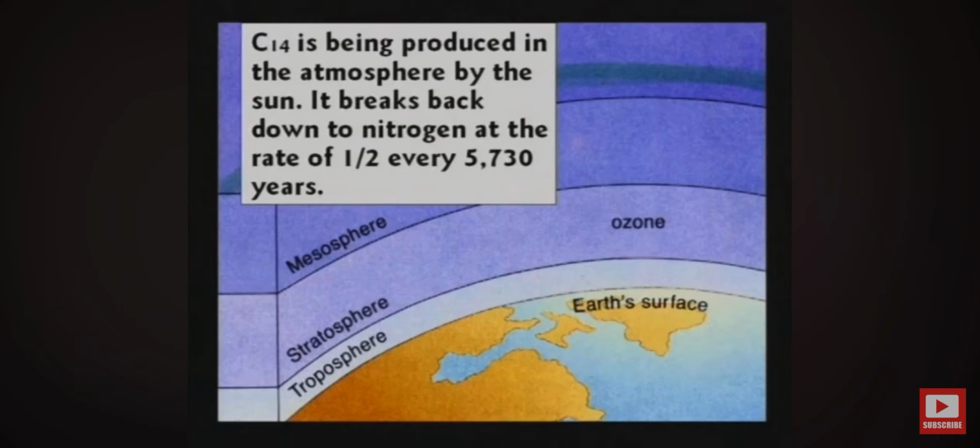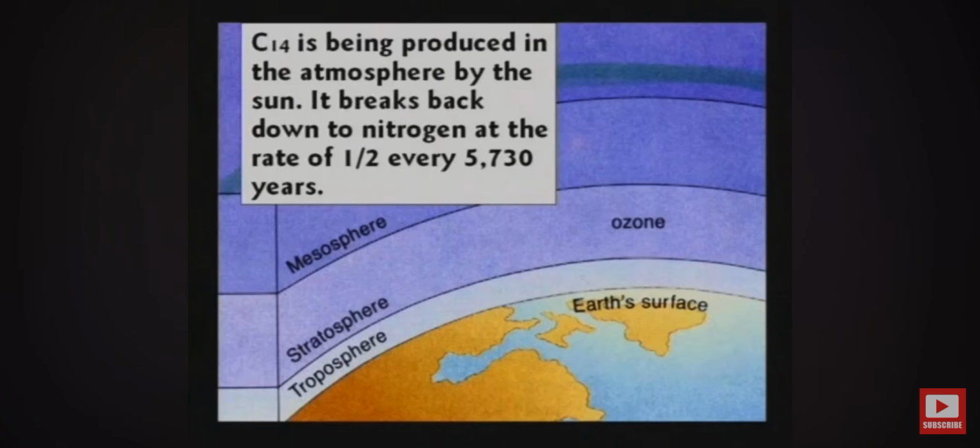But if the nitrogen gets blasted with these neutrons, it turns into carbon-14, which is a rare, very rare, and radioactive element. It is radioactive just like uranium or any other radioactive element, and you can hear it as it decays or breaks apart and throws off all the little particles into space around it. Now, carbon-14 is being produced by the sun, by the high-speed radiation, doesn't matter. It breaks back down to nitrogen. About half of it breaks down every 5,730 years. Okay, this is estimated to be the half-life. Obviously, nobody watched it for 5,700 years.